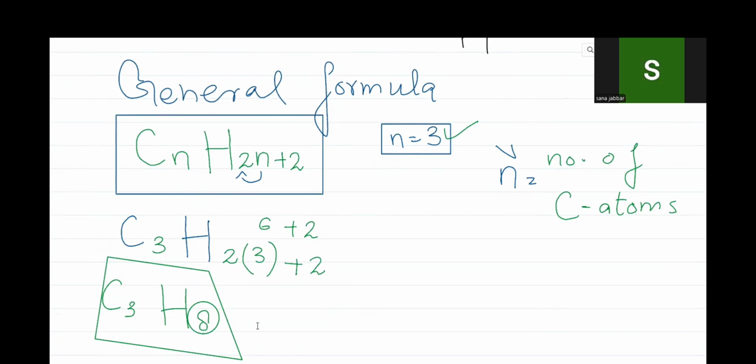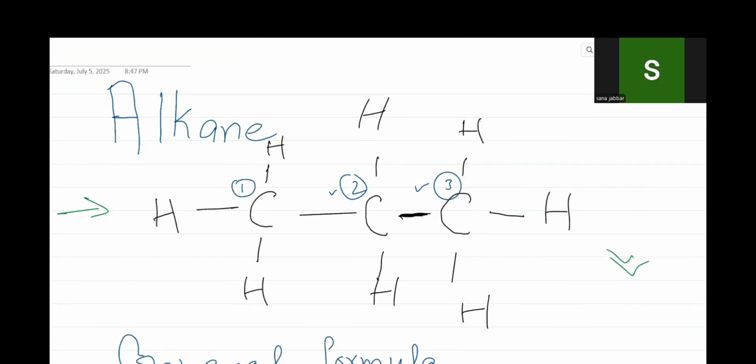We didn't count and we got to know how many hydrogen atoms are present. So count it now: 1, 2, 3, 1, 2, 3, 4, 5, 6, 7, 8.